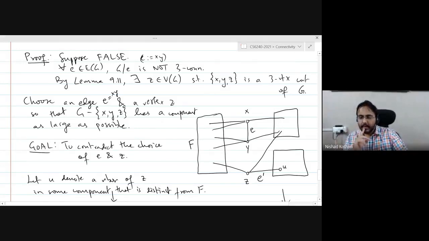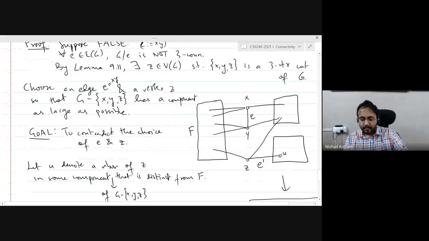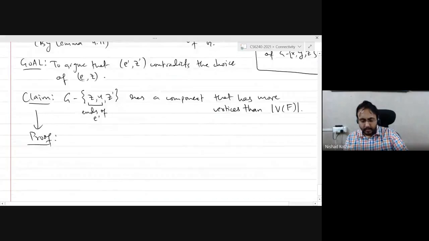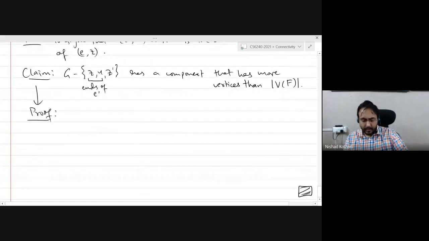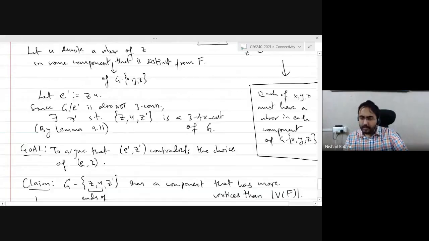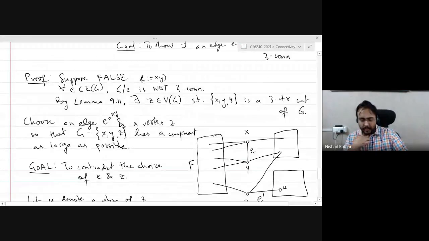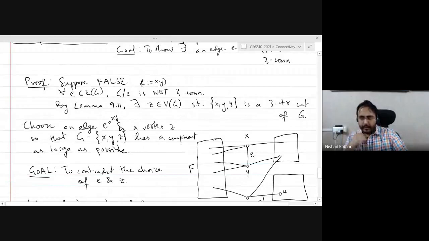So if there are any questions, this is really a good time to ask questions. It is a different proof than any proof we have seen so far in the course, in terms of the overall strategy of proving the result.